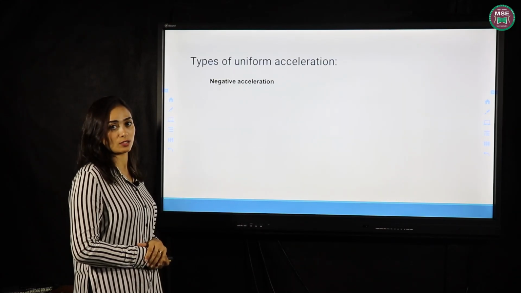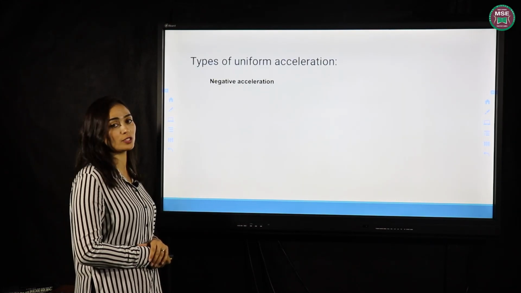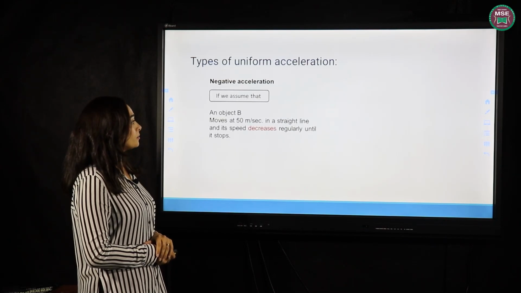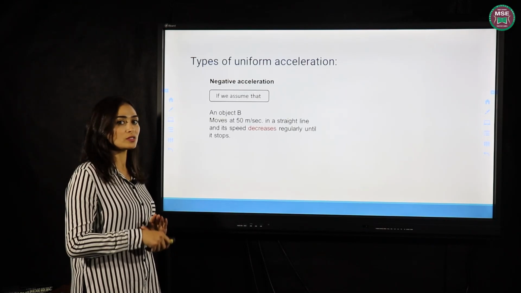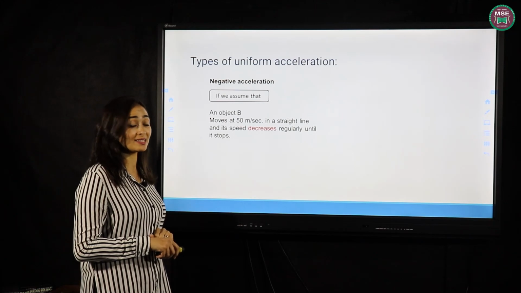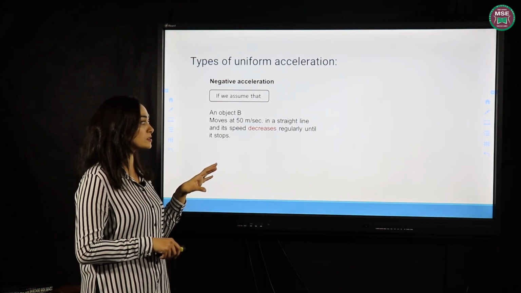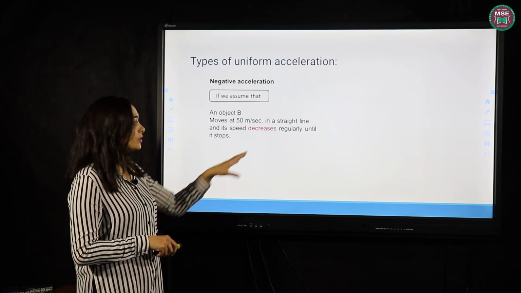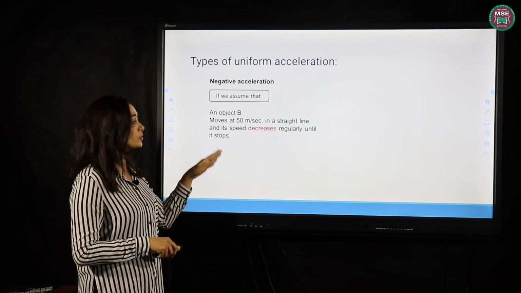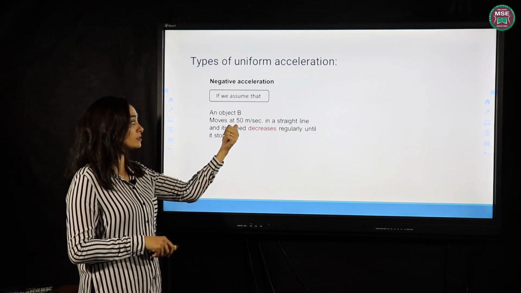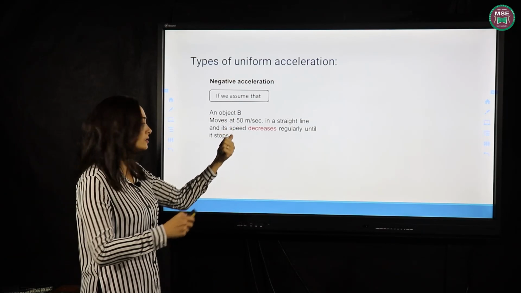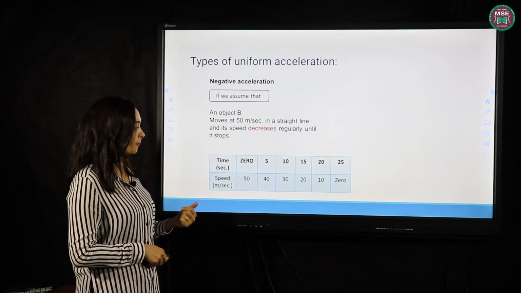Negative acceleration is the second type of uniform acceleration. It means the object moves at 50 meters per second and then the object's speed decreases until it stops. So here the initial speed is 50 and the final speed is 0.